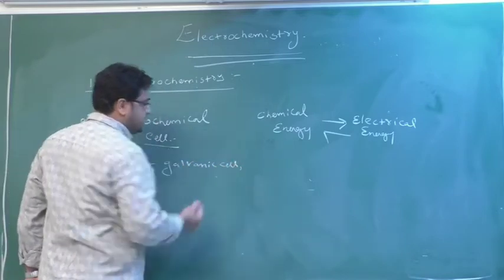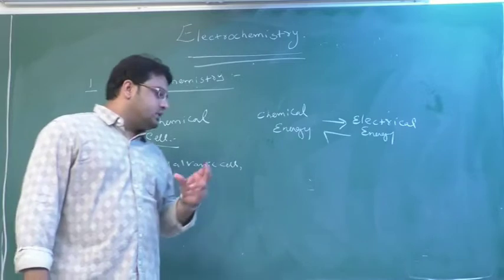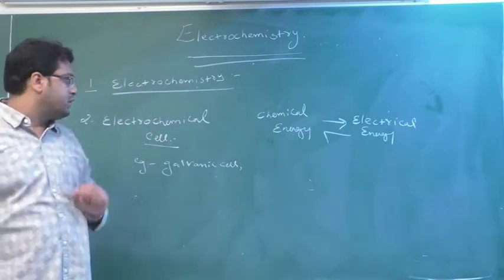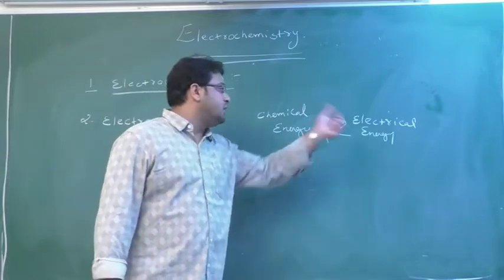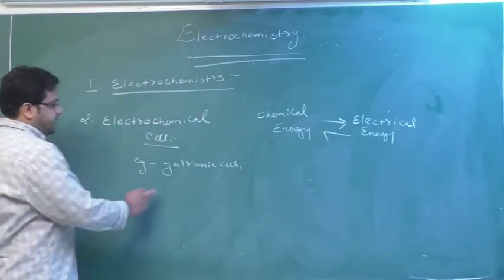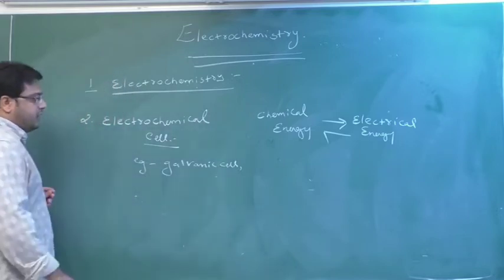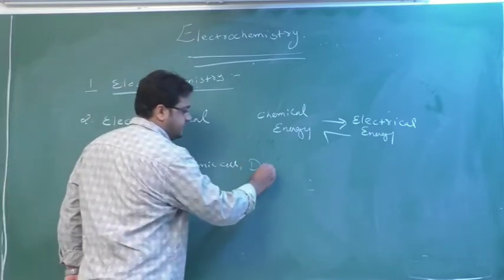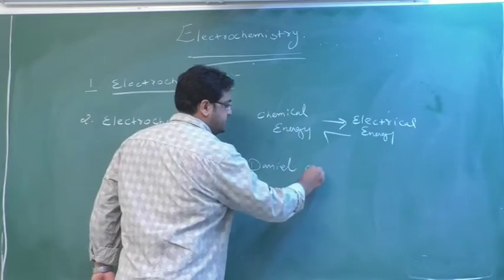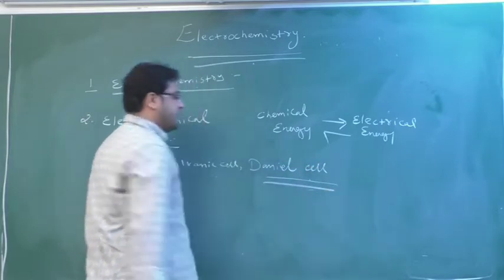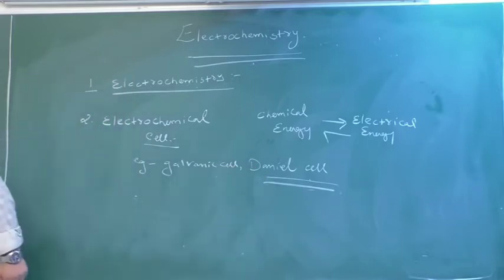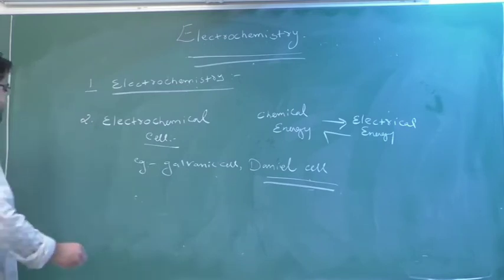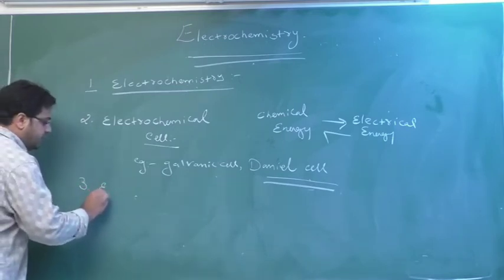See, the small cell which is used in the remote can also be an electrochemical cell because it is used to convert what? Chemical energy into what? Electrical energy. So you can write down here galvanic cell. Or you can write down here Daniell cell. Another example is the Daniell cell. This we are going to study in detail. Clear? Okay. The third definition comes: electrolytic cell.